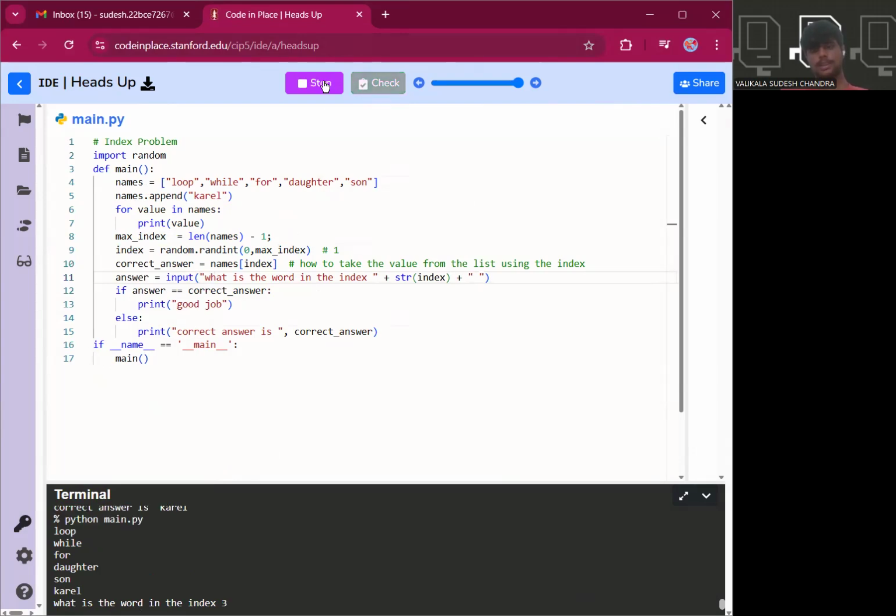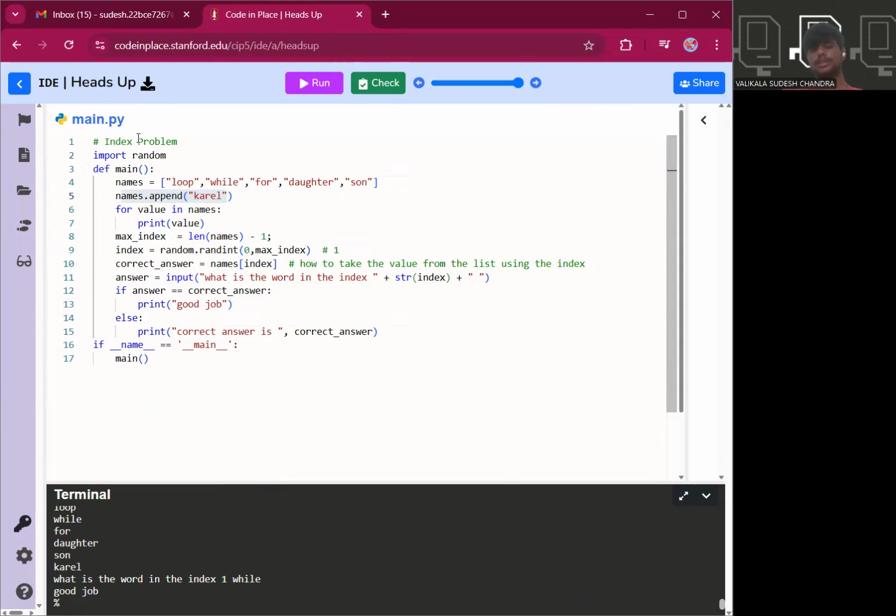Why? Because we have added a new value. So the overall range should be from 0 to 5, because the overall number of elements present is 6, not 5. I missed that point. 0, 1, 2, 3. That is 4. Yes, the correct answer is daughter. Next again 1. Here it should be white, isn't it? Yes, good job.